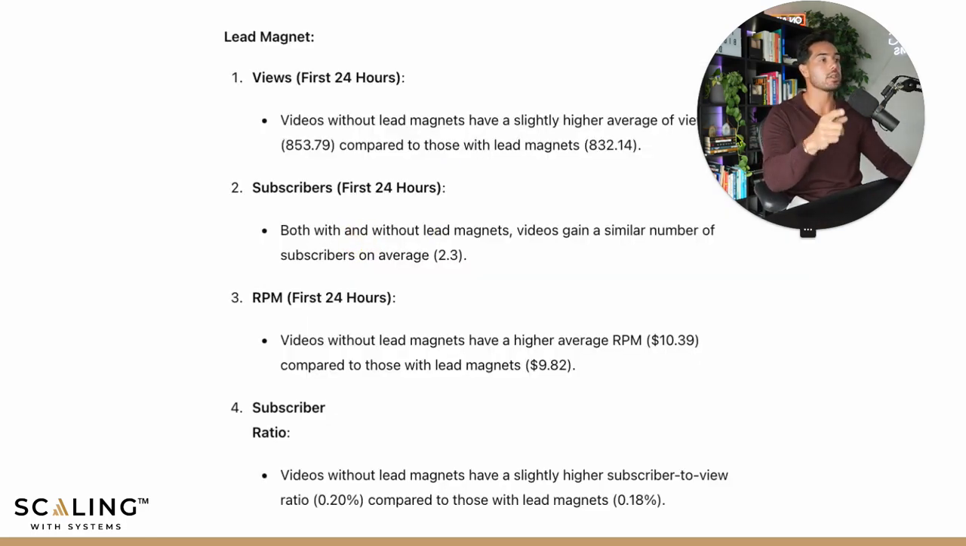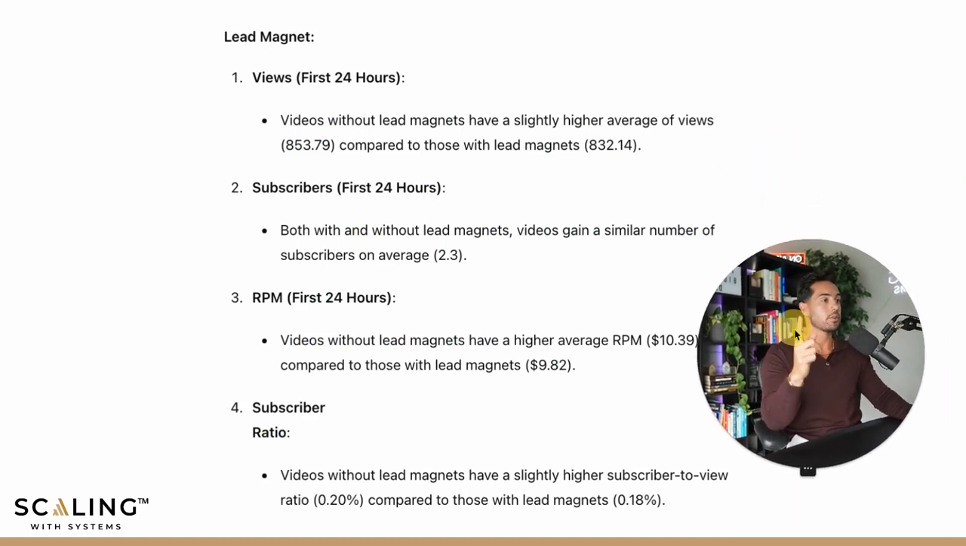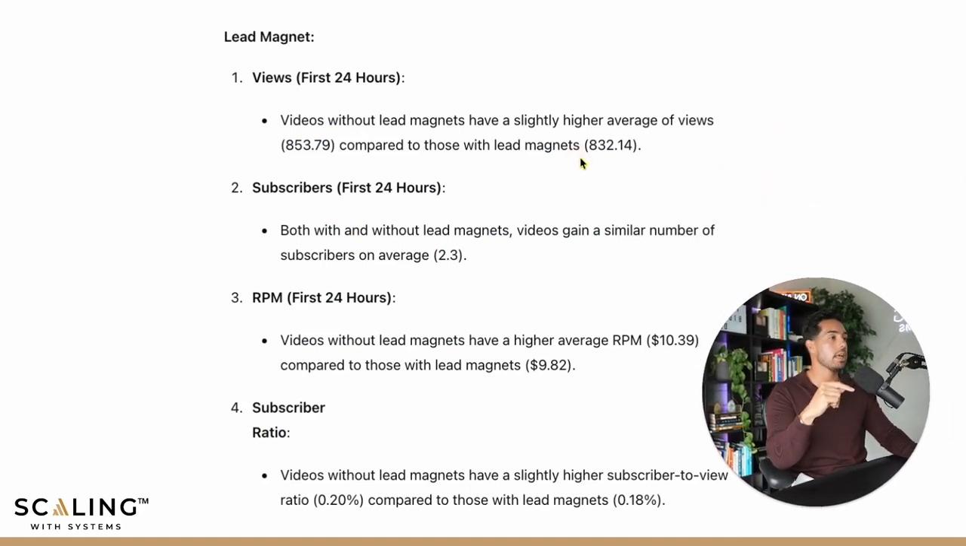And I was really interested to see that for views, in the first 24 hours, videos that had lead magnets had a slightly lower view rate than videos that didn't have lead magnets, but it was lower by only 30 to 53 views. So what is that? 30, 40, 20 views on average. That's so negligible. It's not even funny. And so I would say that it doesn't really matter. Subscribers, both with and without lead magnets, videos gain a similar number of subscribers, so it doesn't hurt subscribers. So we know calls to action don't hurt views, they don't hurt subscribers.